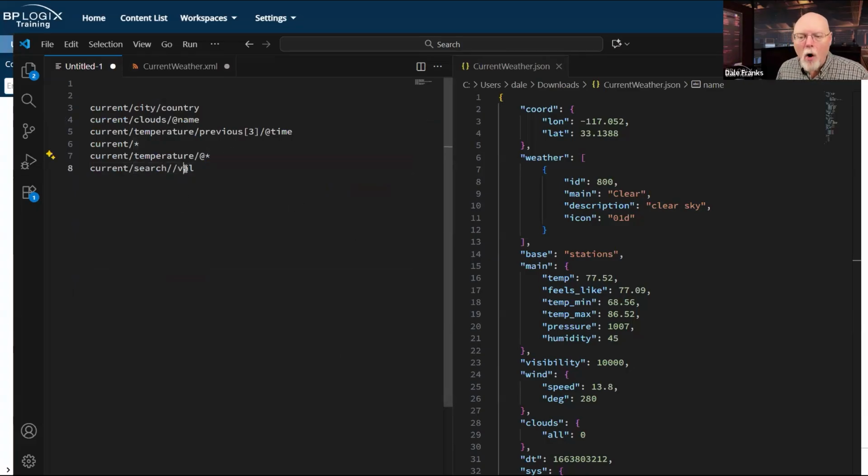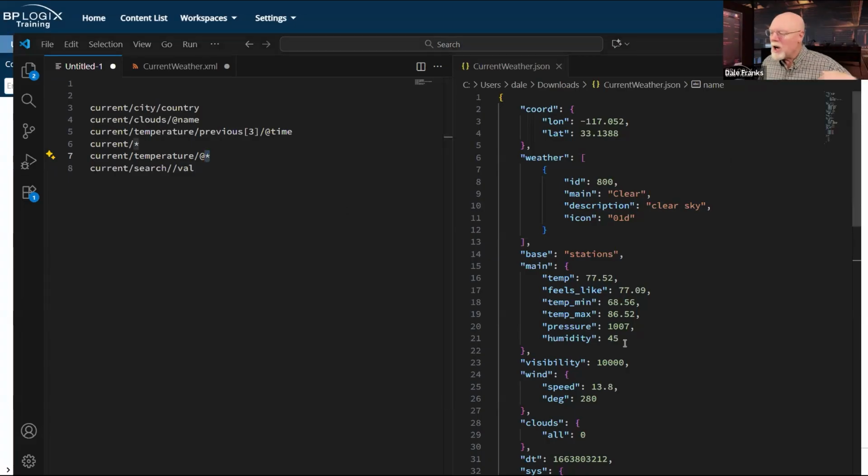I'm getting only subnodes that are named val, because I could have other named subnodes as well. So this will only return the values to me. So it's a much more specific type of wildcard than asterisk, because asterisk means just give me everything.